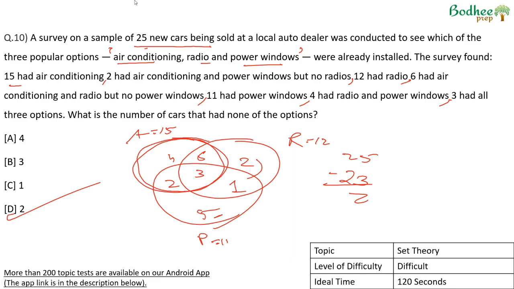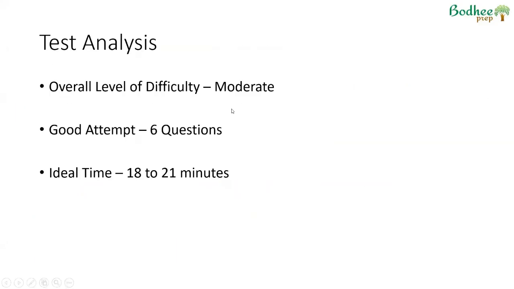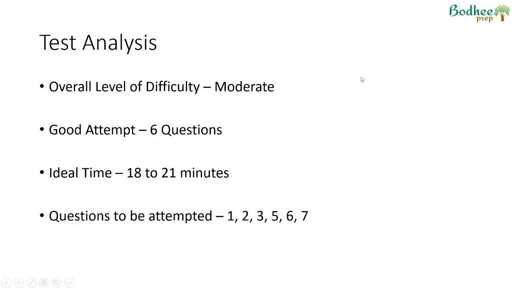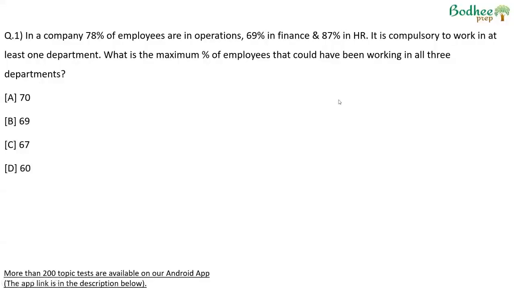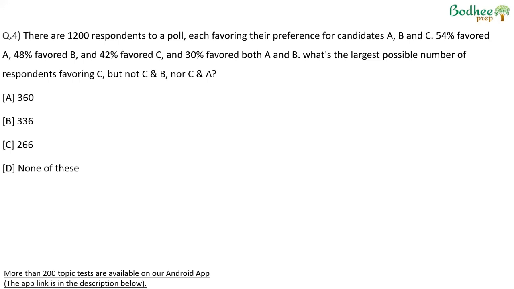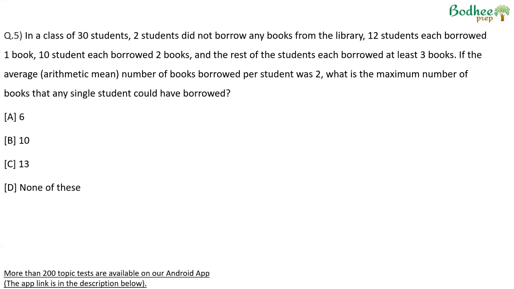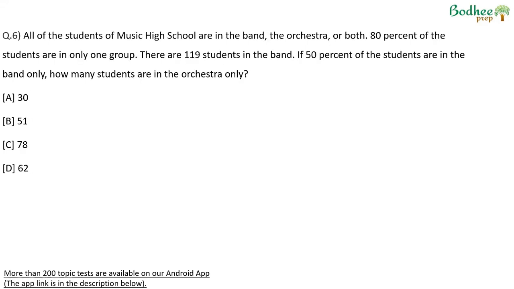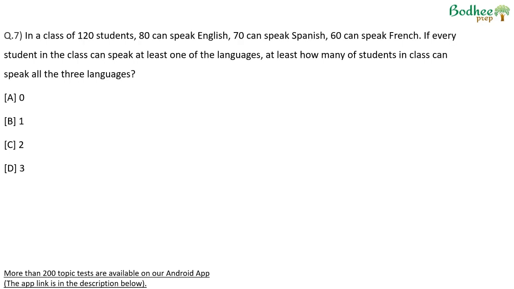If we look at the overall paper, we are looking at about 6 questions in 20 minutes. My 6 questions will be 1, 2, 3, 5, 6, 7. I have done this kind of question earlier. Therefore, 1 and 2 I am attempting. This was, I think, an easy question. Distribution was required, so I'm attempting this. This, I think, could become difficult because the distribution was new in that sense. This was easy, one of the easier questions in this set. This also, I think, was a specific or a definitive answer, so would be doing it. The numbers were easy, therefore attempting the question.